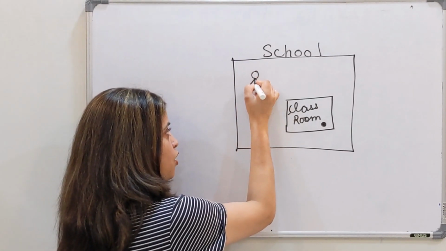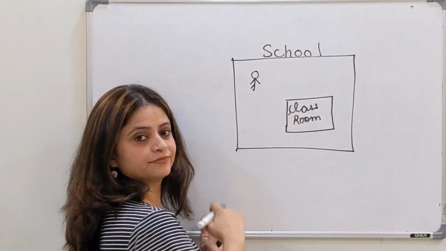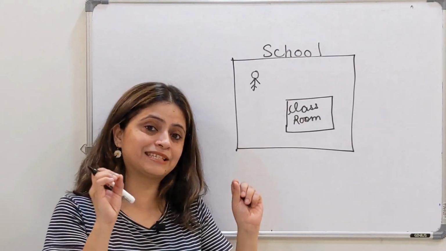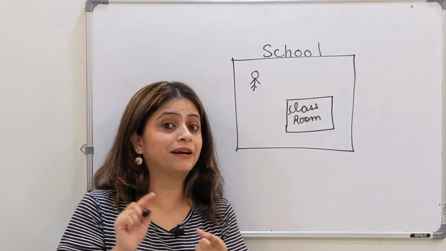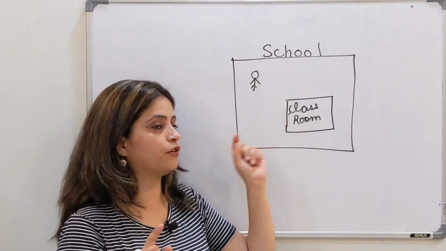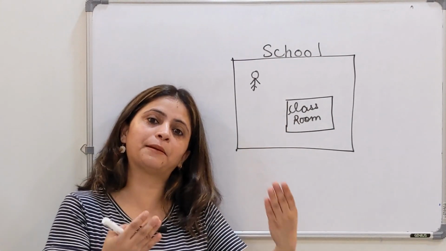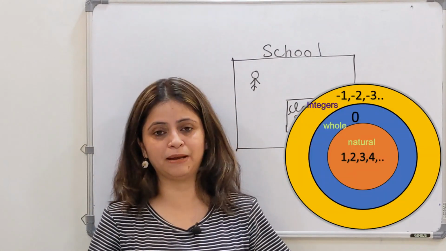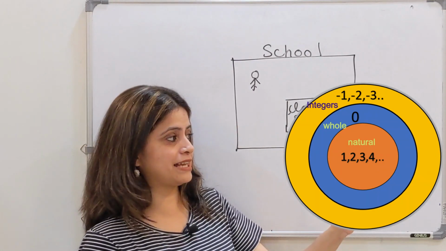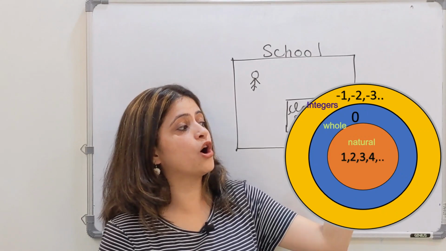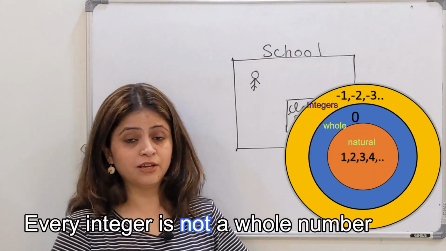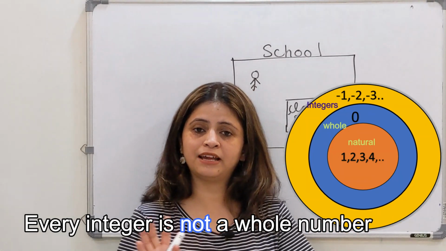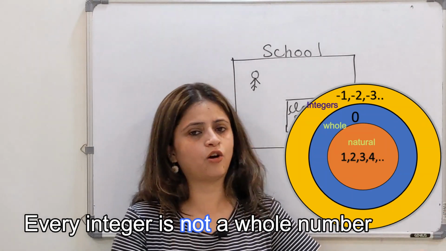There was a boy who was not interested in studying. He doesn't want to study. Okay? He is standing in the playground. Now this boy is part of the school. Perfect. But this boy is not part of the classroom because he is outside the classroom. Understood? Let's apply this concept in this mind map. Now you can see that -1 is not part of the whole numbers. So that means every integer is not a whole number. Example -1, -2 and all the negative numbers.